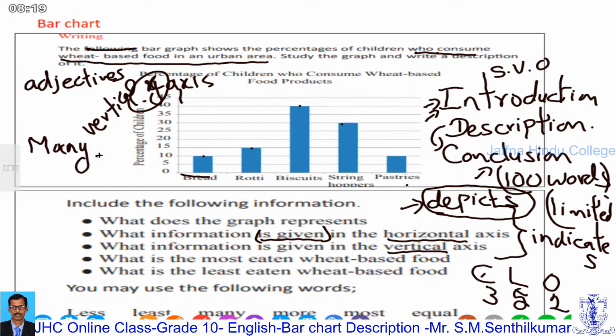Okay. We are going to compare two things. Have you understood that? What is the comparative form? Now we can't use "many students" like that. What is the adjective we are going to use? Many becomes more, the comparative form. More students eat roti than bread. More students eat roti than bread.